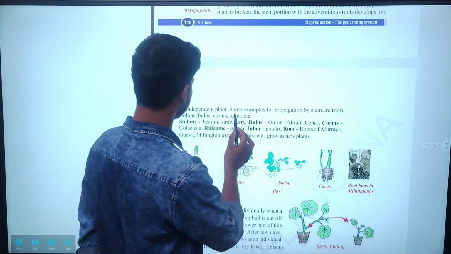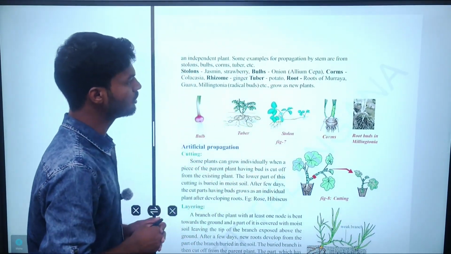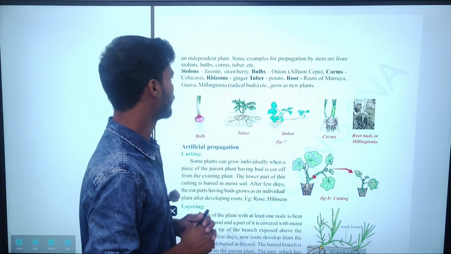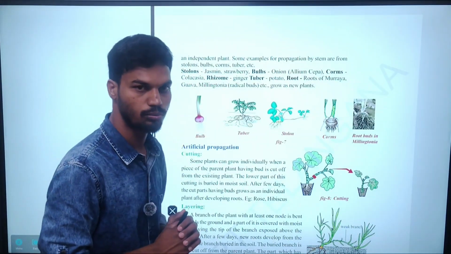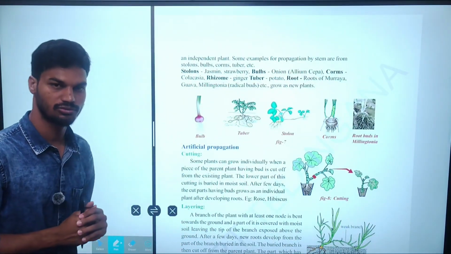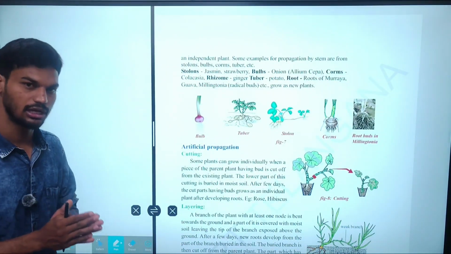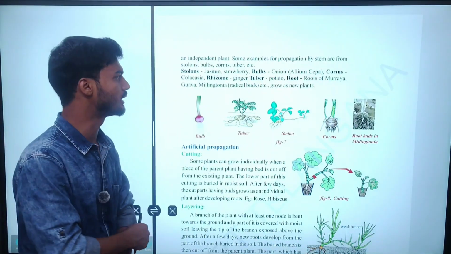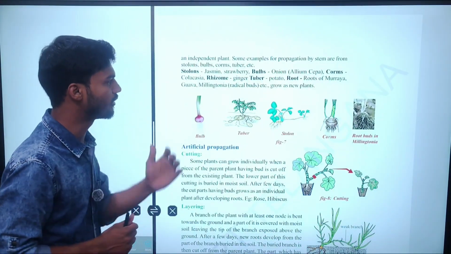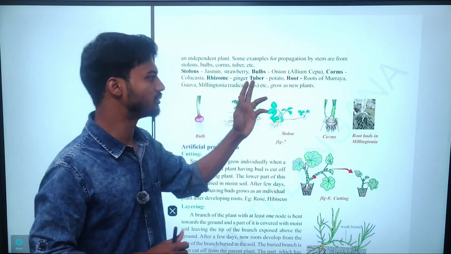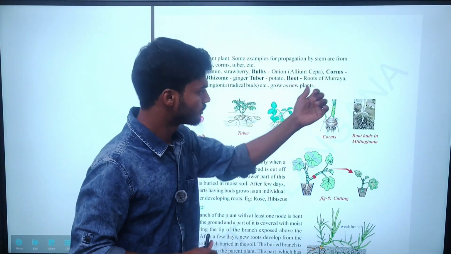Okay, next what is given? Some examples of propagation by stem: formation of stolons, bulbs, corms and tubers. These are the examples for stem formation. From the stem, reproduction, replication can take place. Next, stolons. Examples again: jasmine, strawberry, and bulbs, that is onion, and corms.